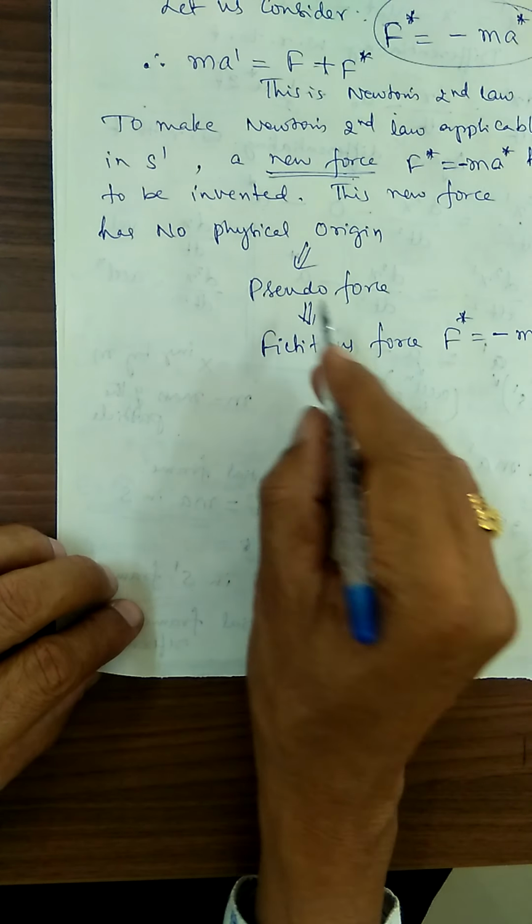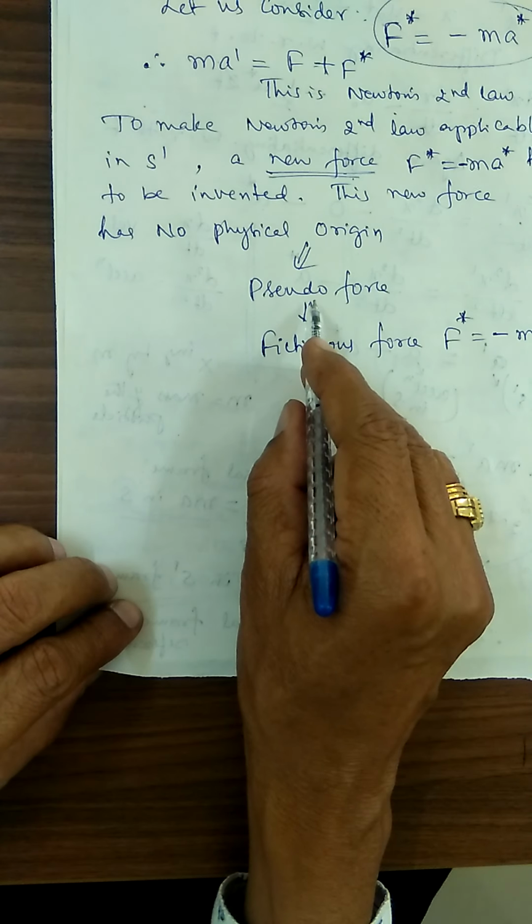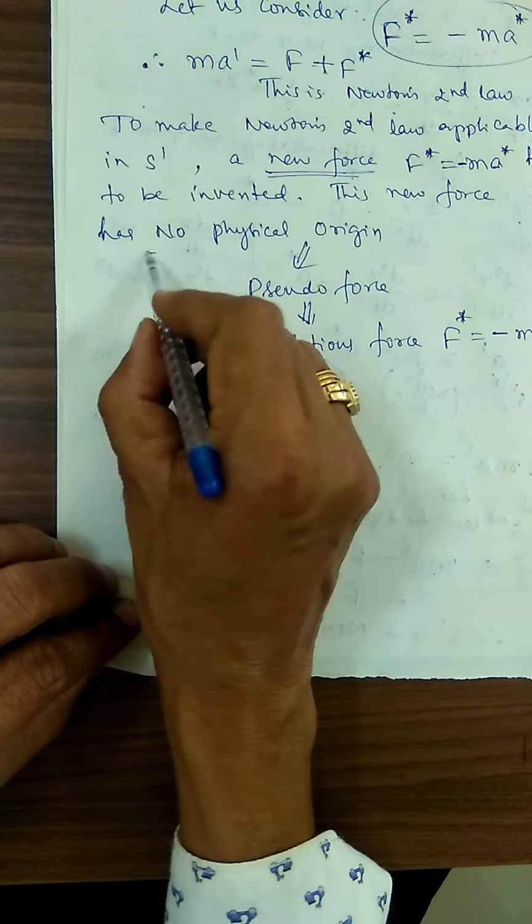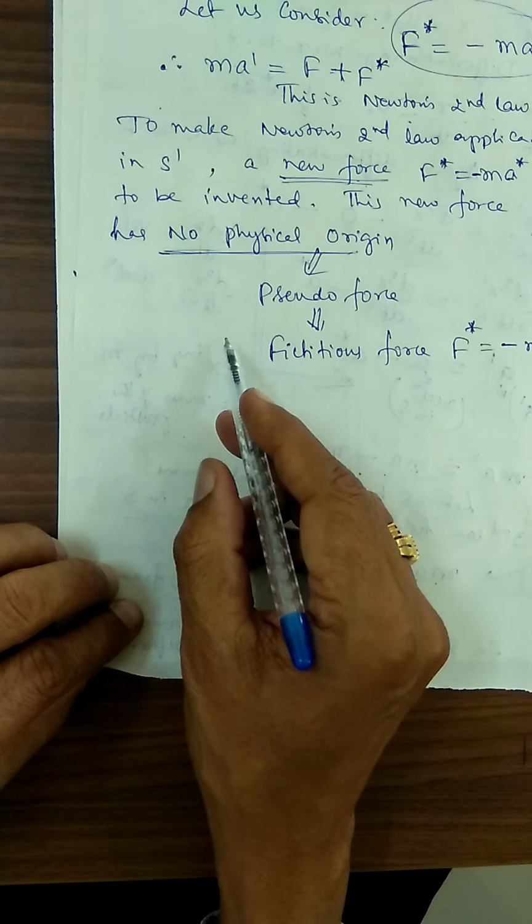This fictitious force or pseudo force is a false force, which does not exist and has no physical origin. In which direction does it act?